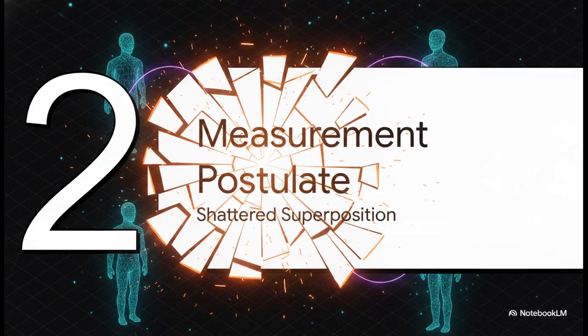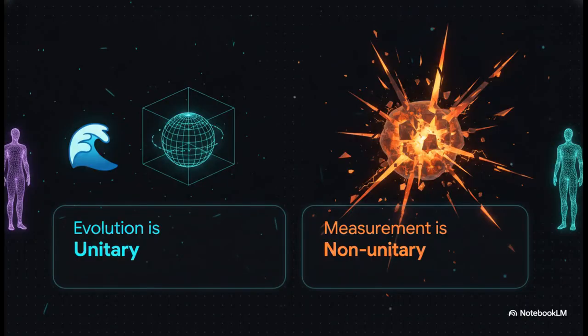Moving on to Section 2, the measurement postulate, when observation shatters superposition. We're going to slow way down right here. I want you to really notice the stark physical contrast on this slide, because this is exactly where examiners love to dig for lost marks. Evolution, what we just talked about, is this smooth, predictable flow preserving all superposition. But measurement is a sudden, violent, completely irreversible shatter. Evolution preserves all possibilities, but measurement forces the universe to pick just one, destroying the superposition instantly.